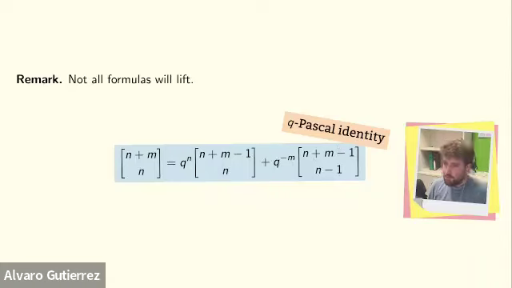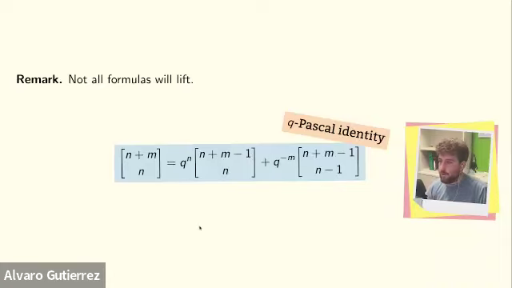And so this doesn't look like it's going to fit this framework really well. And if this one doesn't lift, then, since this is the defining relation of q-binomials, not all q-binomial identities will lift. So this is actually a heuristic that is going to be able to distinguish between formulas, the good ones and the bad ones.